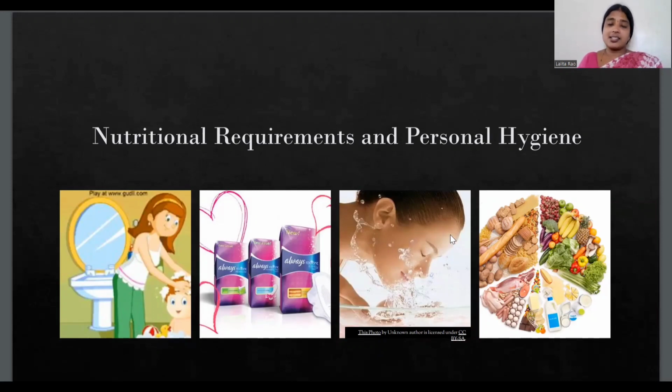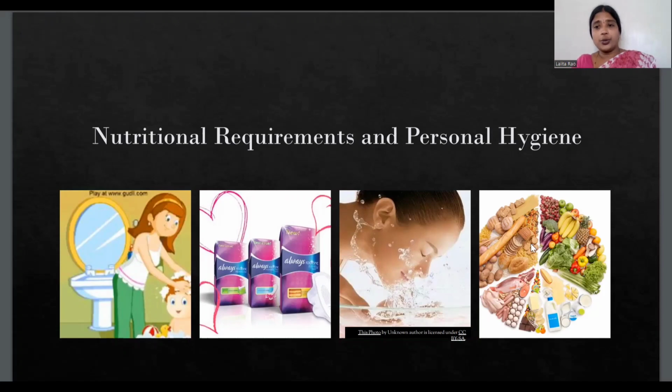As this is the stage where lots of changes are taking place in your body, you need to take care of the food which you eat, and you also need to keep yourself tidy, neat and clean, because at this age so many emotional changes and bodily changes are taking place.